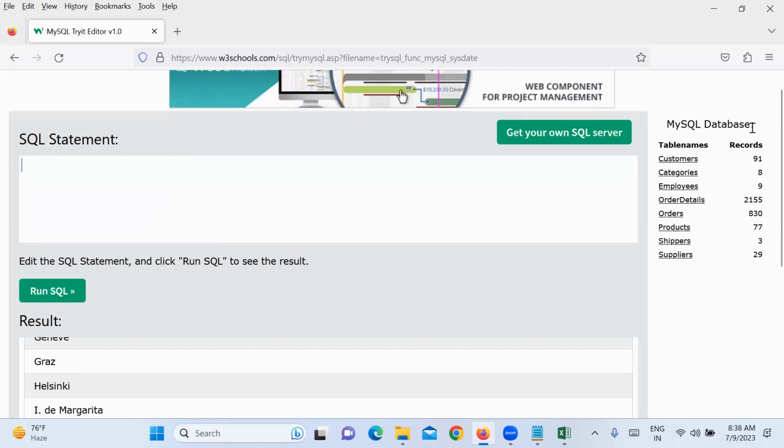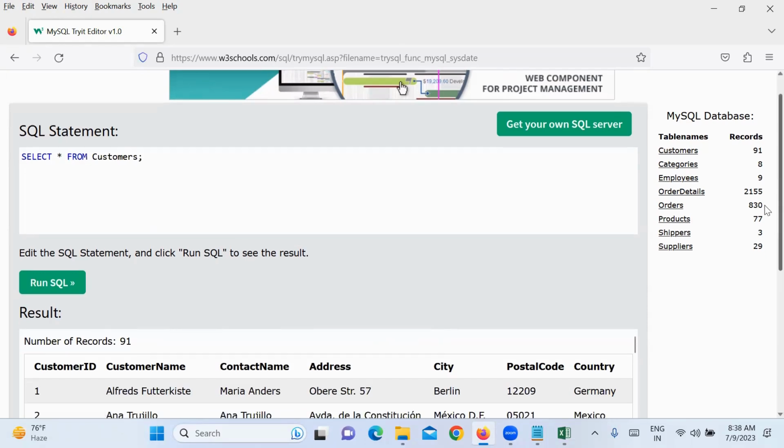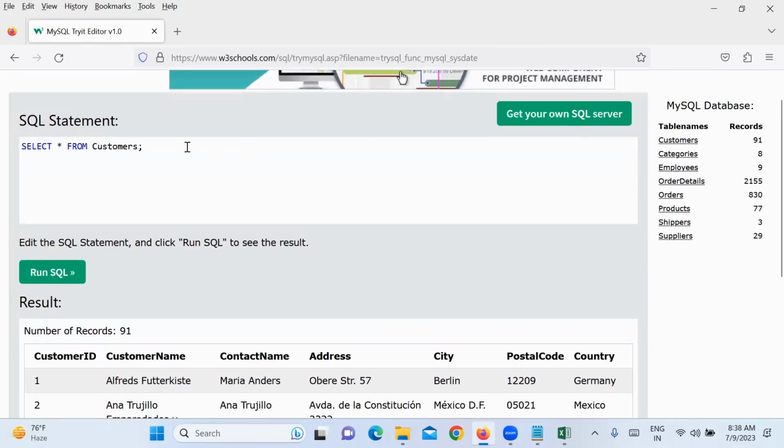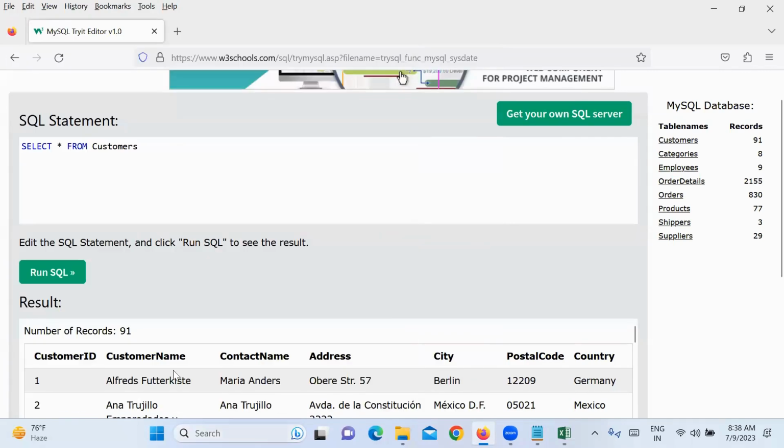Next, suppose I want to select star from customers, but all customers are there, and somehow I want to select only the first two customers or first three customers. Then how do you select only the first three customers? Top 3. So here also there is a difference in SQL and MySQL.